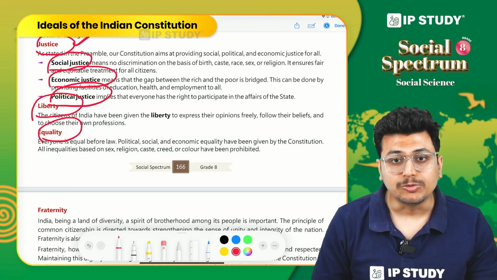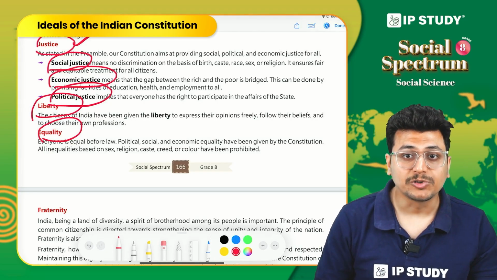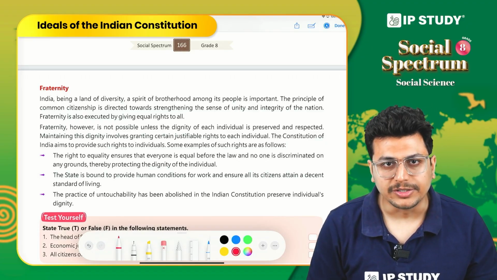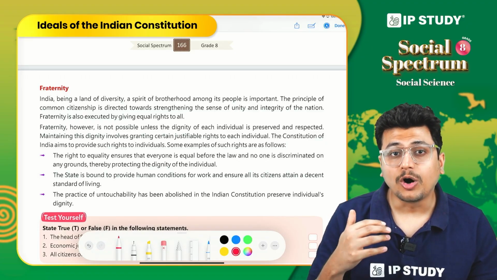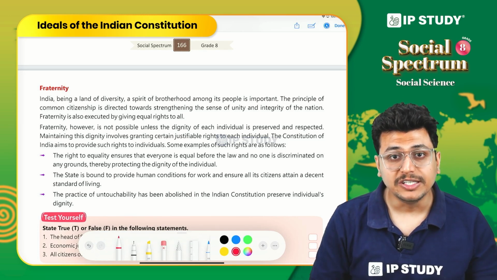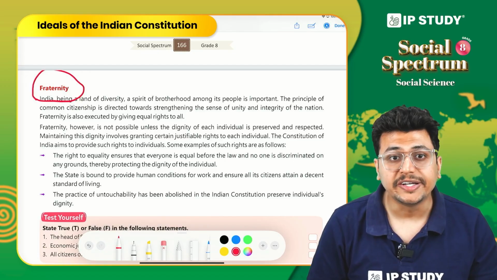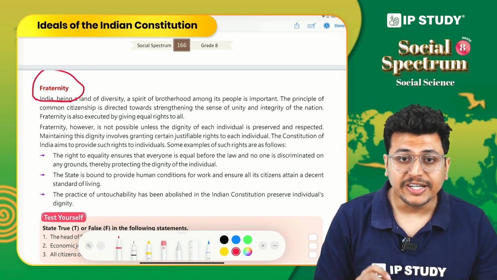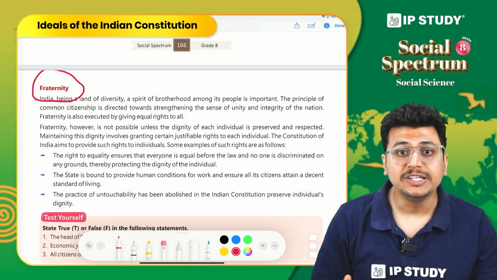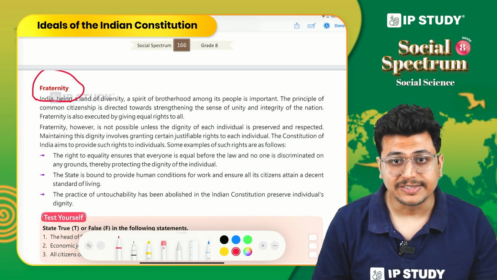We all are equal, and only then we will have a feeling of belongingness for this country. So a sense of belongingness is very important. We all should feel that all Indians are our brothers and sisters. We should have nice feelings for them, and this is established in the ideal of fraternity. So fraternity simply means brotherhood, that we should have good feelings about all our Indian fellows, Indian brothers and sisters.